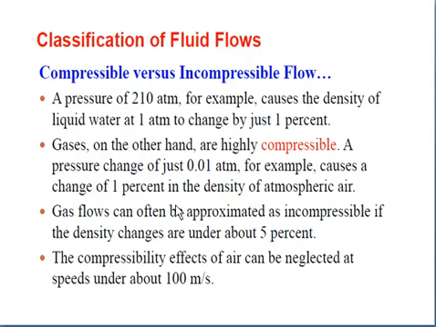A pressure of 210 atmospheres, for example, causes the density of liquid water at 1 atmosphere to change by just 1%. Means when we apply a pressure of 210 atmospheres, the change in the density of the water is just 1%.